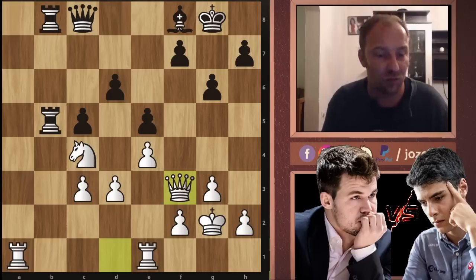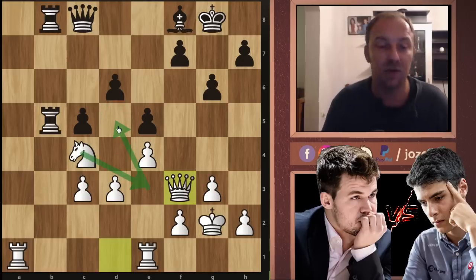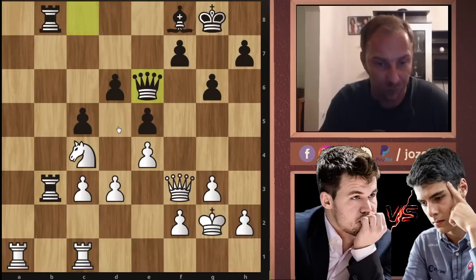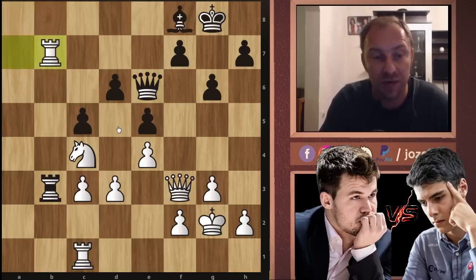So Magnus doesn't rush this position. He knows that he has a decisive advantage, that he has the better piece on the board. So it's time to improve first the position of all of our pieces, and then to play our natural idea, knight to e3 and knight to d5. First, getting security, then it's time to strike. So rook to b3, rook to c1, queen to e6, now rook to a7, rook to b7,